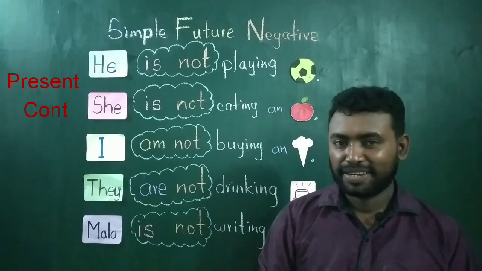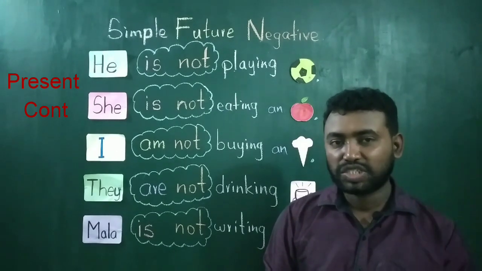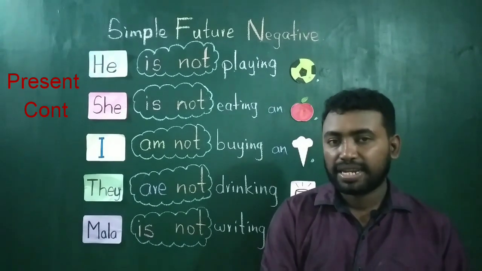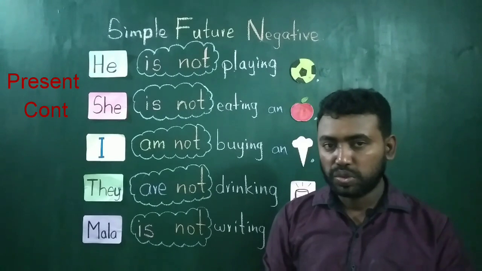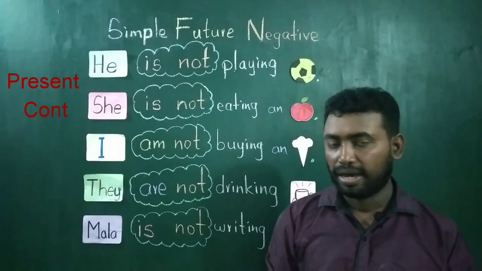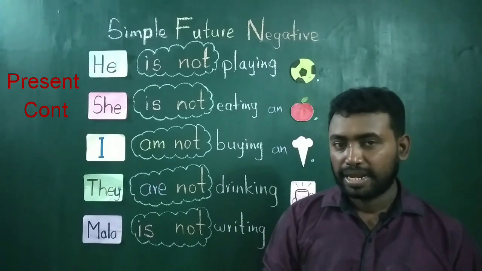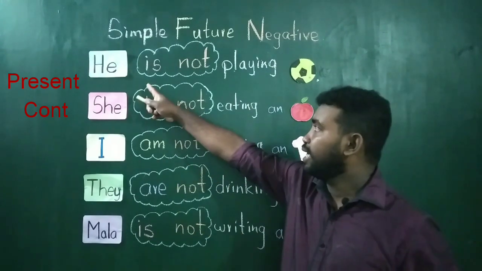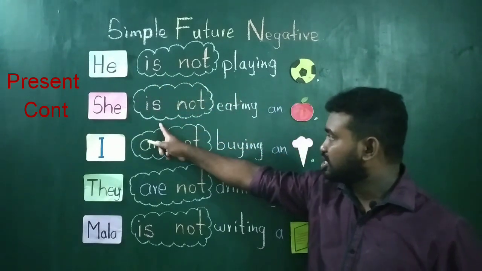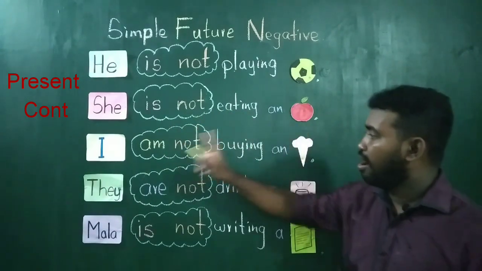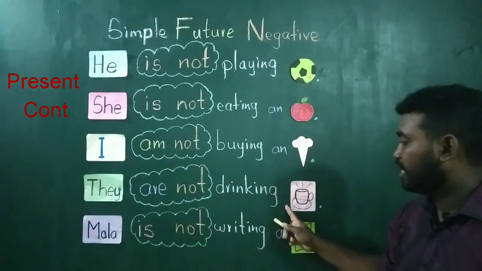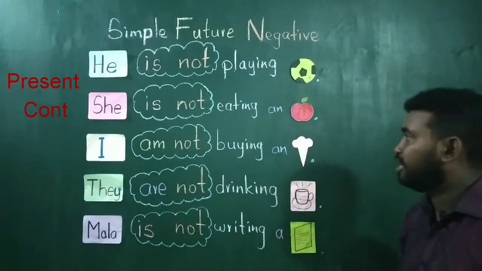Present continuous negative. You just put not next to am, is, are. Let me repeat. To change present continuous tense as negative, what you do is you just put not next to am or is or are. Right? It's so simple. Let's take a look. He is not playing football. She is not eating an apple. I am not buying an ice cream. They are not drinking coffee. Mala is not writing a letter.